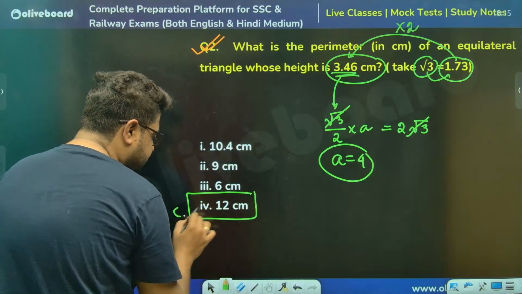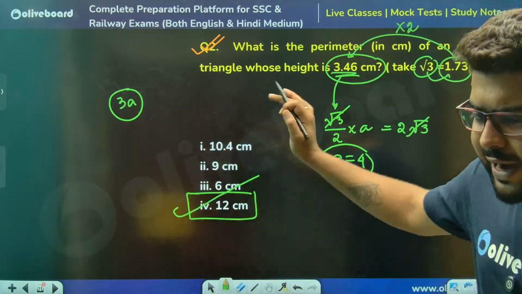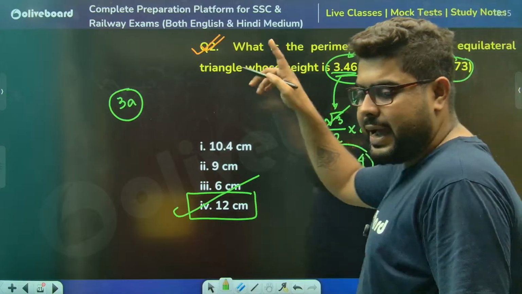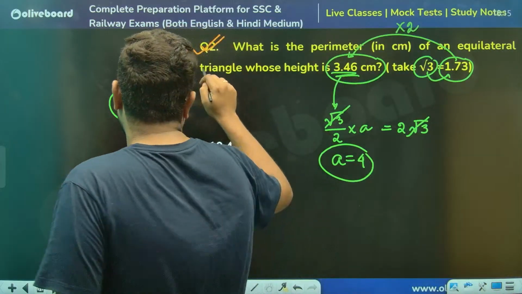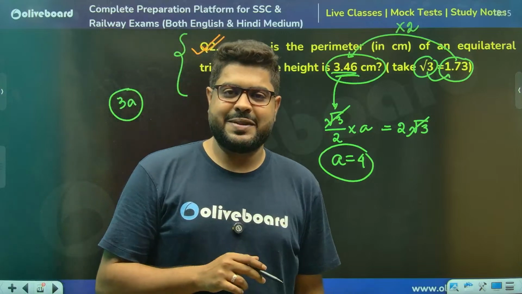Option 4, 12 is the answer. You see, very simple stuff. But keeping it simple, simple is the hardest thing to do, always remember.